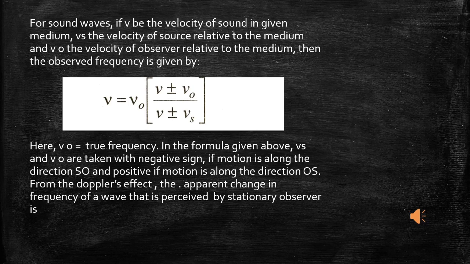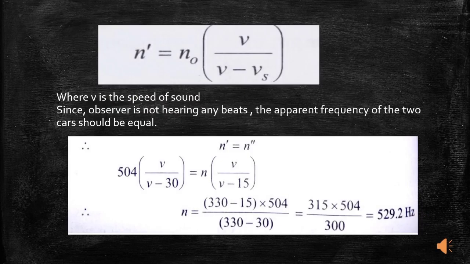From the Doppler's effect, the apparent change in the frequency of a wave that is perceived by a stationary observer is calculated by the equation n dash is equal to n0 into V divided by V minus Vs, where V is the velocity of sound, Vs is the velocity of the source, n dash is the apparent frequency, and n0 is the true frequency.